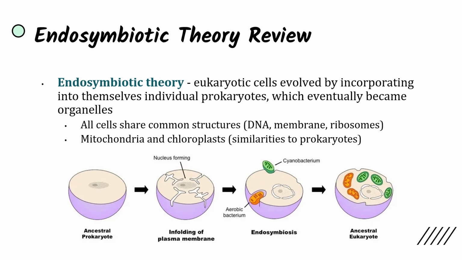DNA, they have their own membrane, they have their own ribosomes, and this suggests that they used to be their own cell. They used to be their own prokaryote until they were incorporated into the ancestral prokaryote that eventually became the ancestral eukaryote, which evolved to the modern day eukaryote. So we can see that eukaryotes evolved from the endosymbiotic theory because we can look at the similarities between prokaryotes and the organelles within eukaryotes.